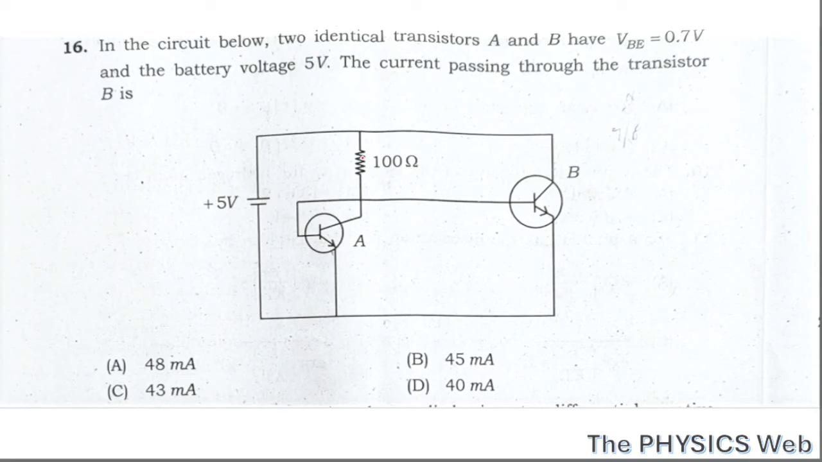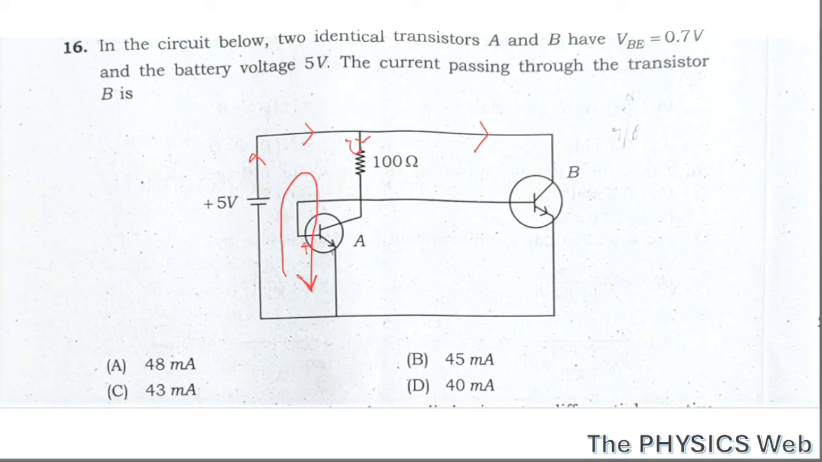Question number 16. In the circuit below, two identical transistors A and B have VBE 0.7 volt and the battery voltage 5 volt. The current passing through the transistor B is. Okay, so if you see, the current flowing through here will be the same current here and the same current will be going through this. So if you can find this current I flowing through this 100 ohm resistor, it will be the same current through the transistor B. Now let us apply KVL in this loop.